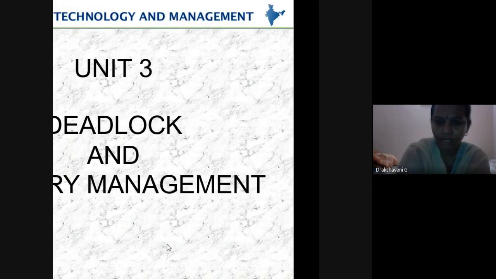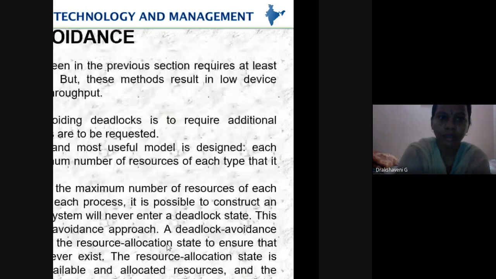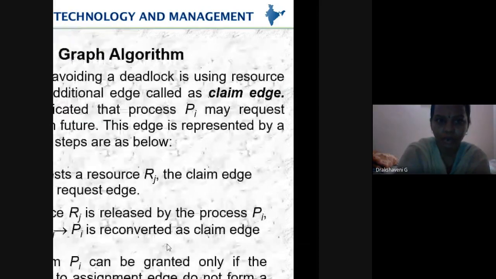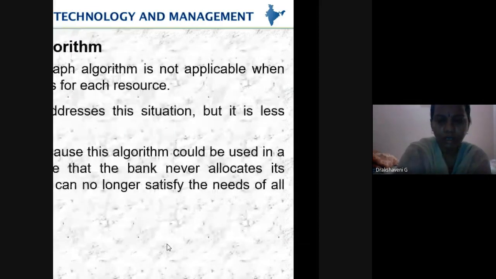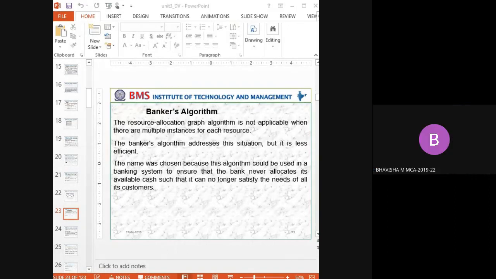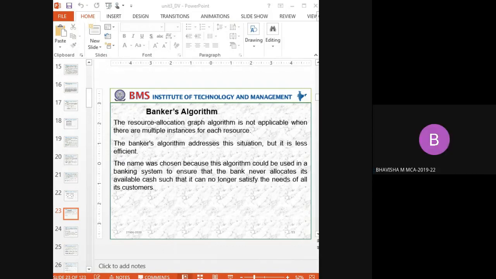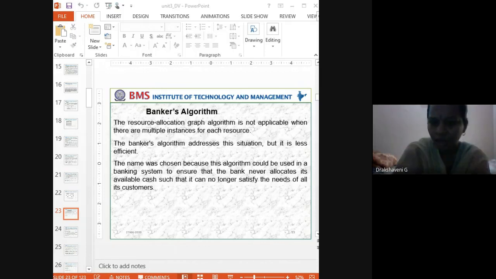Now able to see? If you zoom, half of the portion is not visible, ma'am. Okay, I'll not zoom.